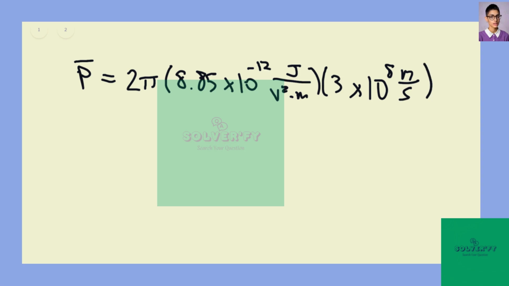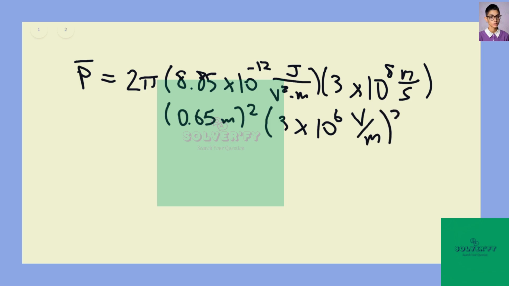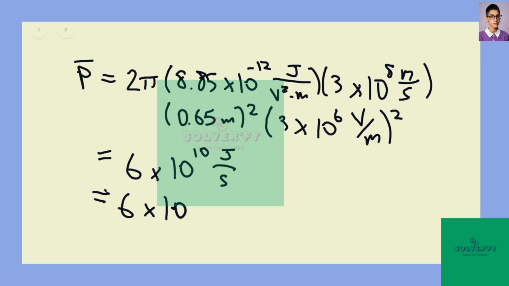And our radius is 0.65 meters, and it's squared. And our electric field strength is 3 times 10 to the power of 6 volts per meter, and that value is also squared. Now, if we plug all of this into a calculator and round to 1 sig fig, we find that our result is 6 times 10 to the power of 10 joules per second, which is equal to 6 times 10 to the power of 10 watts. And that is your answer.